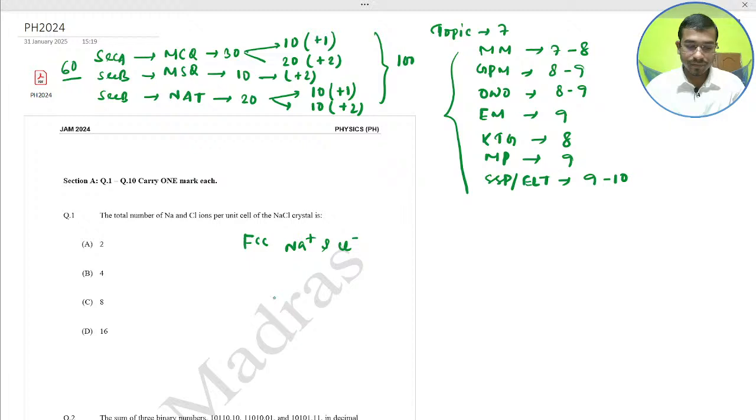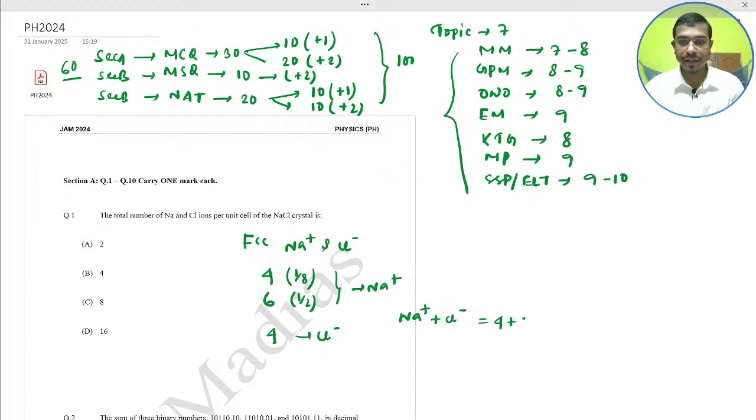In one unit cell, the Na ions contribute 4 ions: the 8 corner atoms contribute 1 by 8 each and the 6 face atoms contribute 1 by 2 each. The Cl minus ions have the same arrangement, giving 4 ions. So the total of Na plus and Cl minus is 4 plus 4, which is 8. So the correct answer is C, 8.